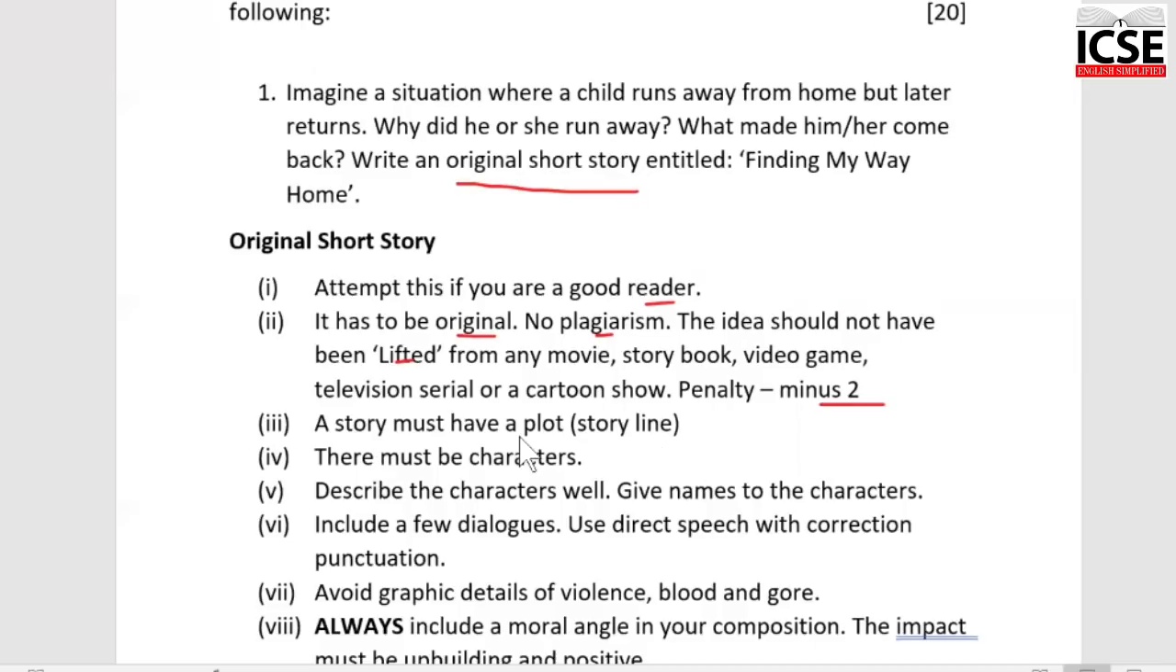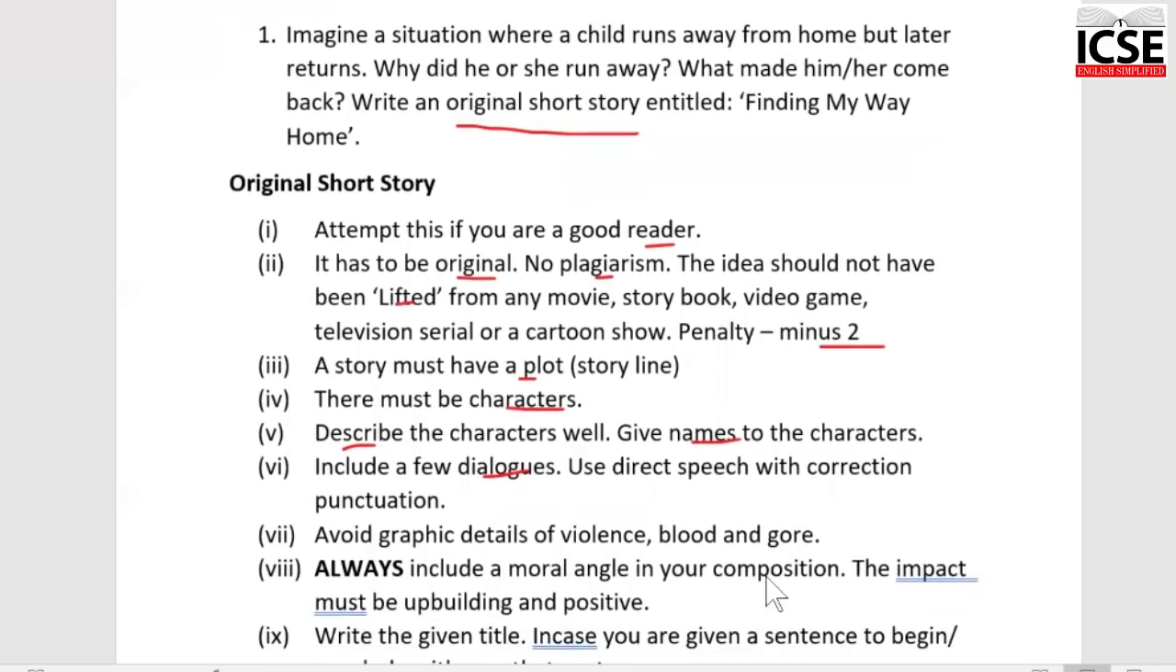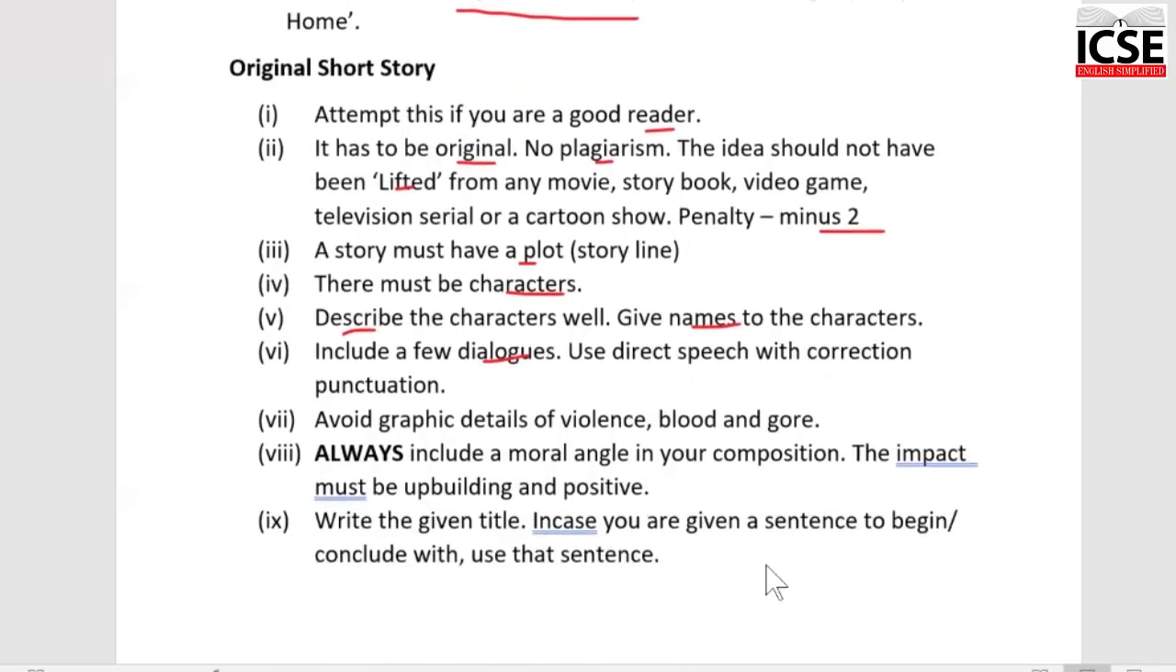A story must have a plot. There should be a story. There must be characters. Describe the characters well. So if there's a boy, how tall he is, his hair, the twinkle in his eyes, the way he walks, the kind of clothes he's wearing. Describe the characters well, bring them to life, give them names, give them dialogues, and write the dialogues the way you write direct speech: comma, open inverted commas, open and close. Mention at least 2 dialogues in a composition that is a short story.